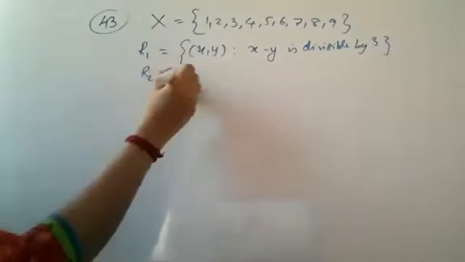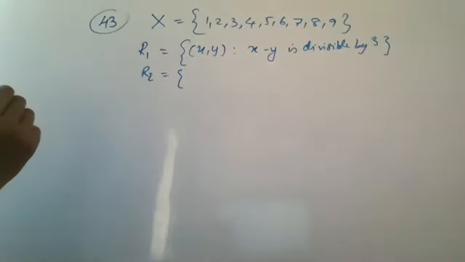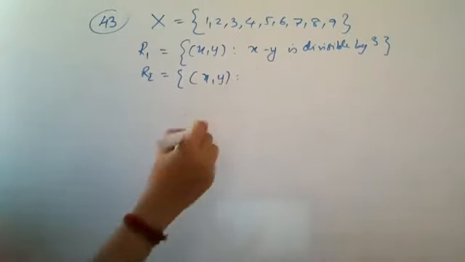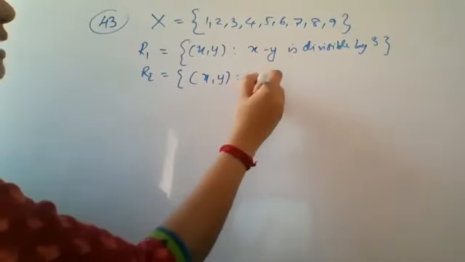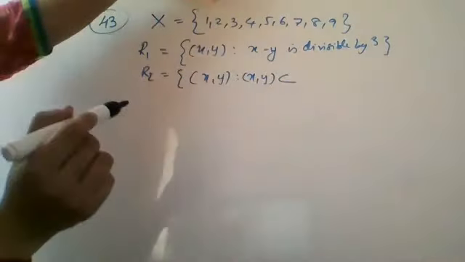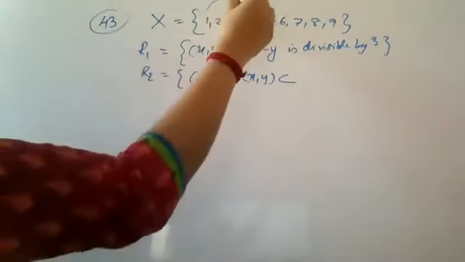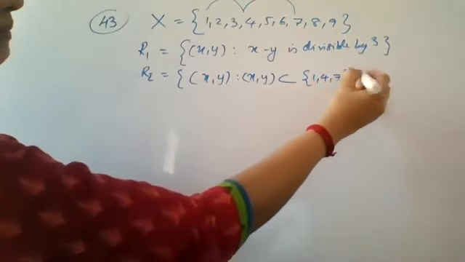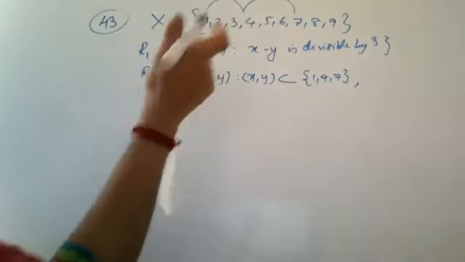And R2 is given to be, again R2 is the set of all those xy such that you have three conditions here. Either xy is a subset of, and they are taking alternate ones, 1, 4, 7. Set 1, 4, 7. All have same peculiarity. Okay, that we will see.